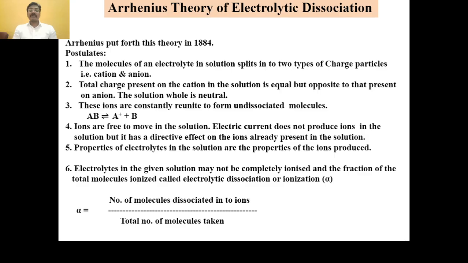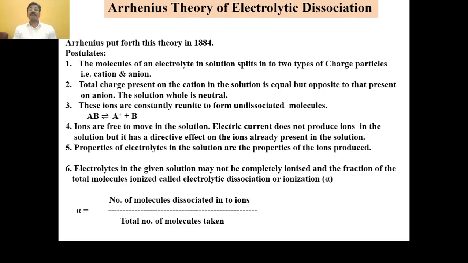The electrolytes in the given solution may not be completely ionized. If we dissolve an electrolyte in a solvent, it gives the electrolytic solution, and in this case the electrolyte may not be completely ionized.